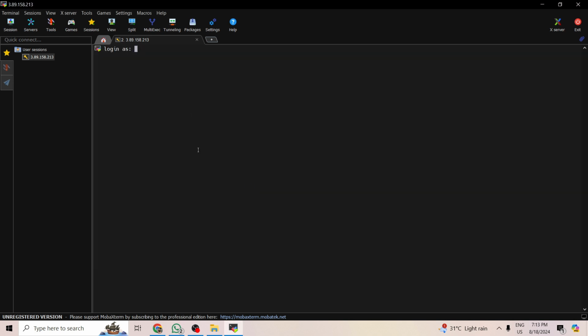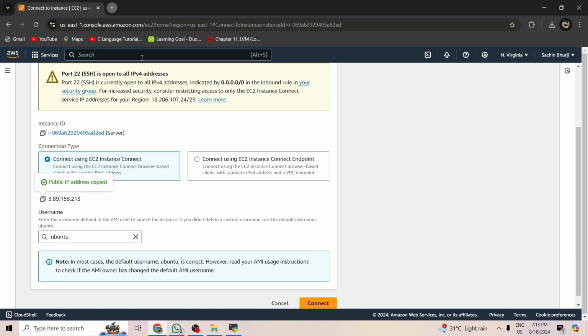accept it. So as you can see here, you have to log in as, meaning you have to enter your admin name. For this you have to go back to the AWS console and you can see here your username is ubuntu.